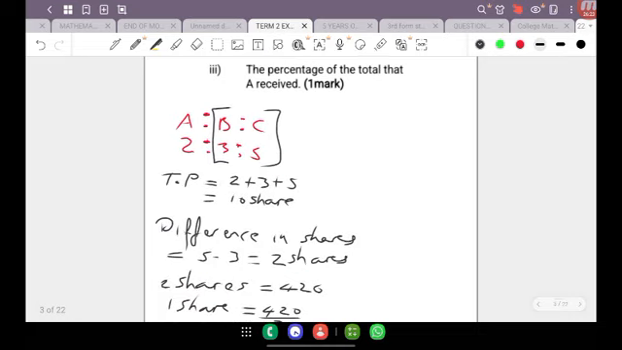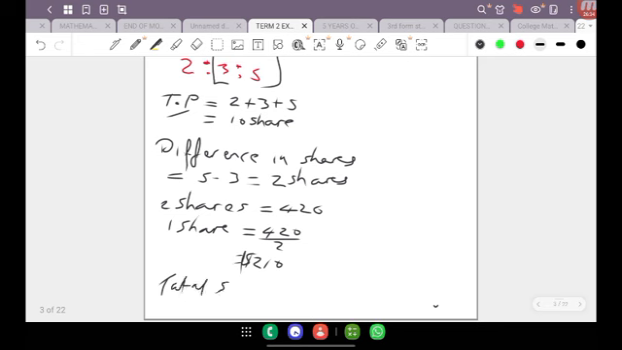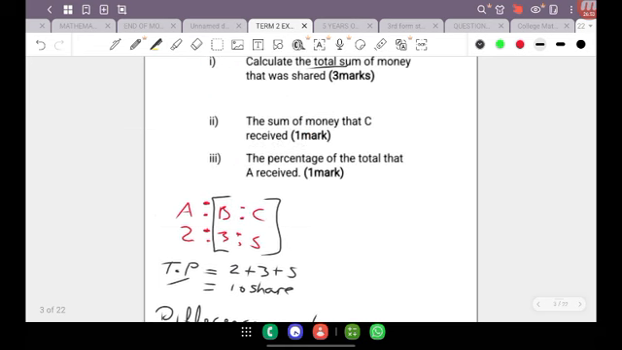And so we know that the total proportion is 10, and we know that one of those shares is valued at 210. So we know that the total sum is equal to 10 multiplied by 210, which works out nicely to be $2,100 that was being shared among A, B, and C. Alright, so that solves that question.